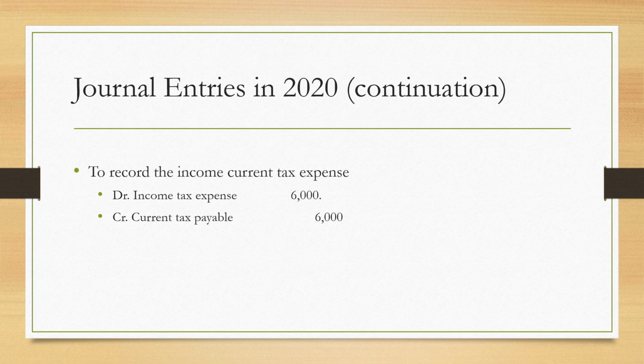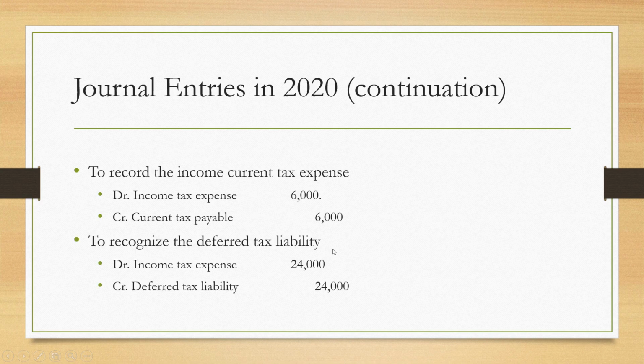To record the current income tax expense, debit to income tax expense of 6,000, credit to current tax payable of 6,000. To recognize the deferred tax liability, debit to income tax expense of 24,000, credit to deferred tax liability of 24,000.